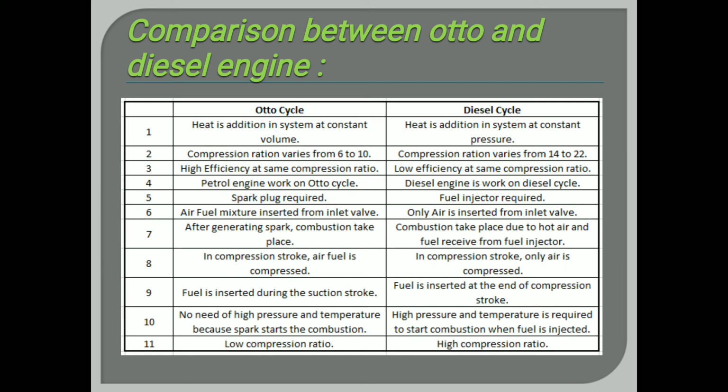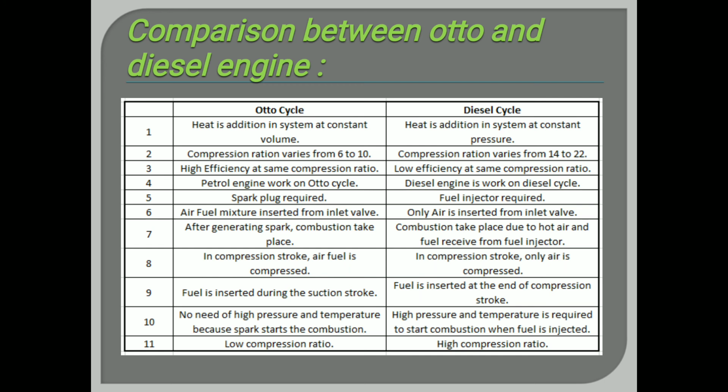It varies from 6 to 10 in the Otto cycle and from 14 to 22 in the diesel cycle. And the third is efficiency at the same compression ratio. The Otto cycle can give high efficiency at the same compression ratio, but a diesel engine gives low efficiency at the same compression ratio.